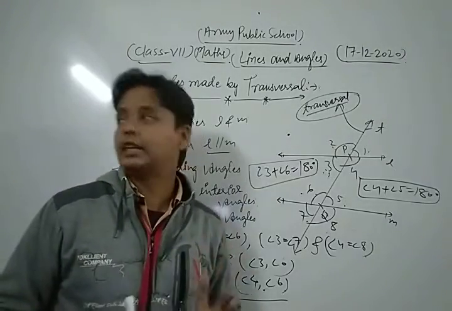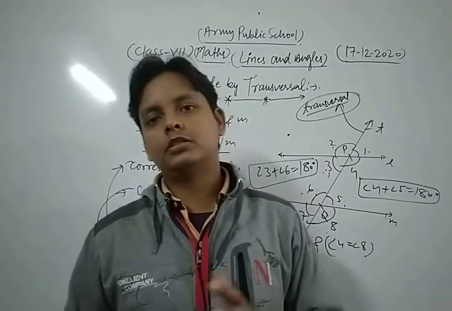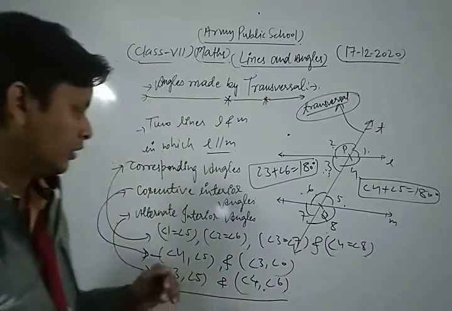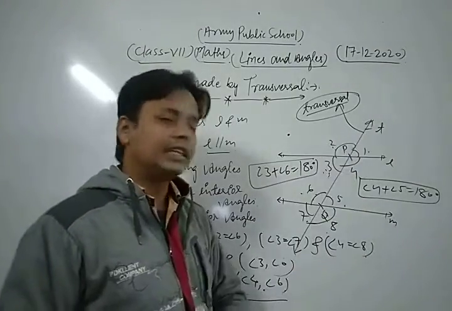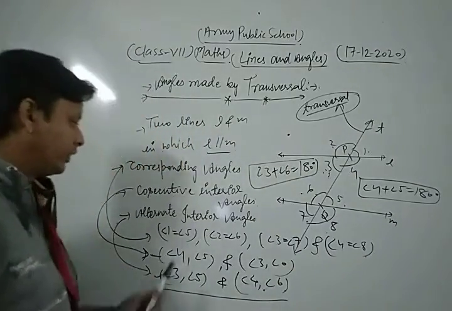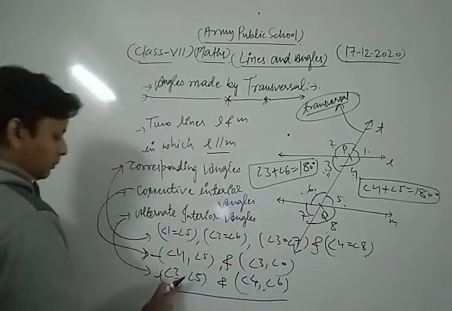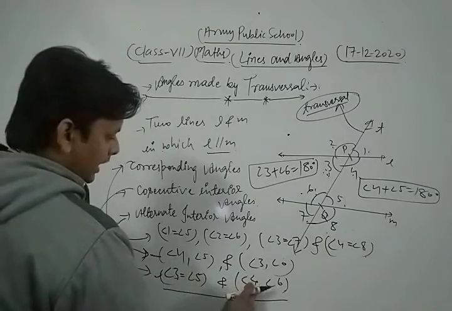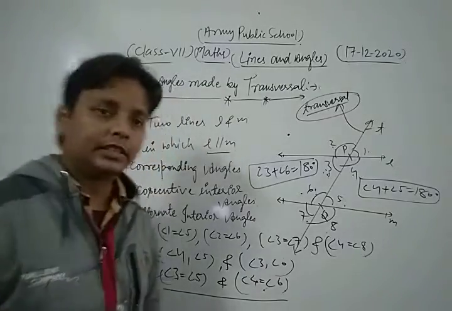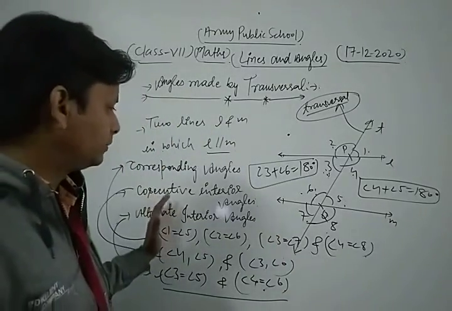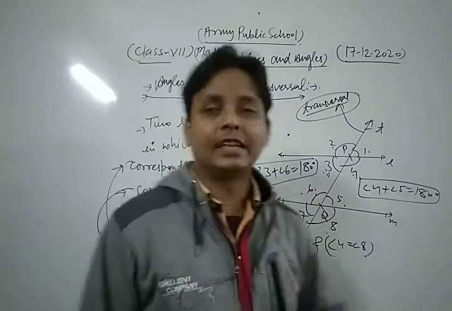Okay. In this way we can say that the consecutive interior angles are supplementary to each other, means the sum of their measures is 180 degrees. Okay. Now we are going to discuss the alternate interior angles. Dear student, if two parallel lines are cut by the transversal T, then in that condition the pairs of alternate interior angles 3, 5 and 4, 6 are equal to each other, means angle 3 is equal to angle 5 and angle 4 is equal to angle 6. Thus, dear students, these are some important concepts and results related to the chapter lines and angles.